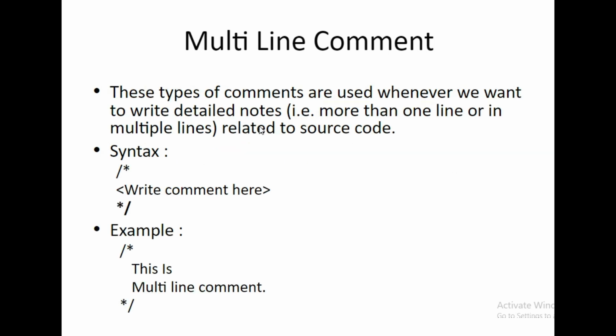That is a multi-line comment. If I use multiple lines in a comment, then I have to use slash, then star, and the ending is star and slash. That is the ending of this comment and that is the start of the comment. These types of comments are used whenever we want to write detailed notes of more than one line related to the source code. For example, this is a multiple line comment. If I want to write these things in a multiple line comment, then I have to put slash star in front of this and end with star slash.